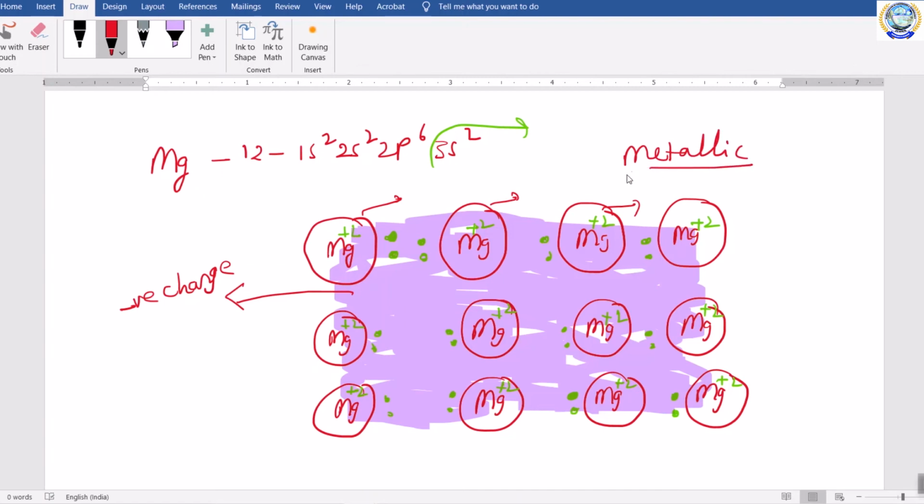Now I will ask you a simple question. Which bond is strong? Whether the metallic bond present in sodium is strong or magnesium is strong? Which one is strong?